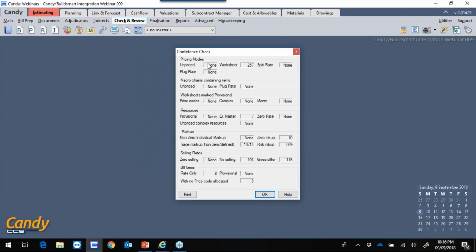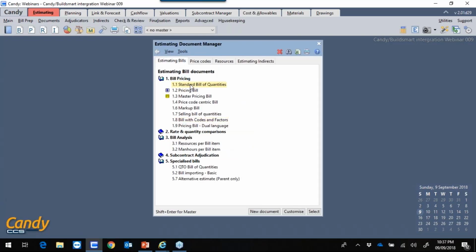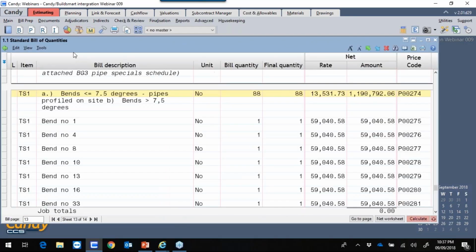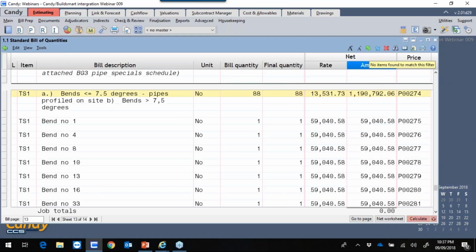My confidence check will then show me that no items have been unpriced. There's 257 worksheets, no split rates and no plug rates. I therefore have all the requirements needed. I'll click on OK, go to the blue book again, go to estimation and open my standard bill of quantities. Right click on my final quantity, which is a column I simply added to this document. Click on filter, filter for blanks, no items have been found. Therefore, I have all my final quantities allocated.